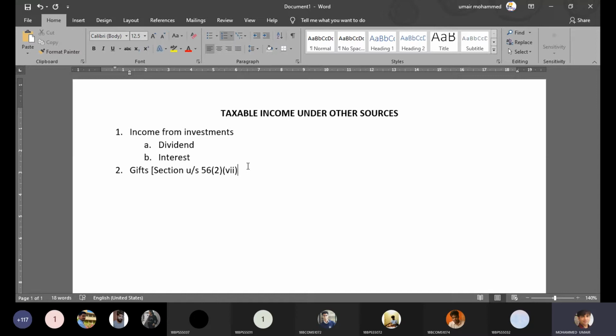One is gift received from relatives and gift received from non-relatives. When we say gifts, I would rather say there are three dimensions to this. So you should be aware which transaction comes under which head of income.